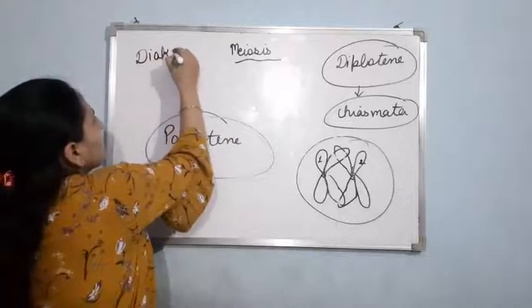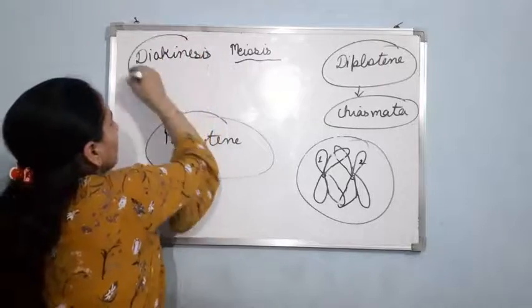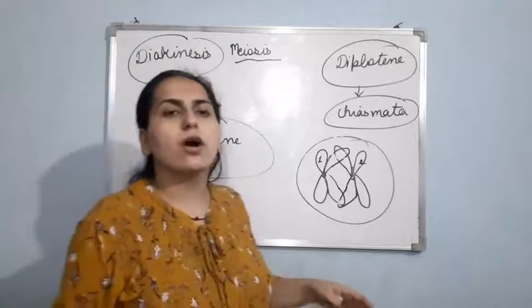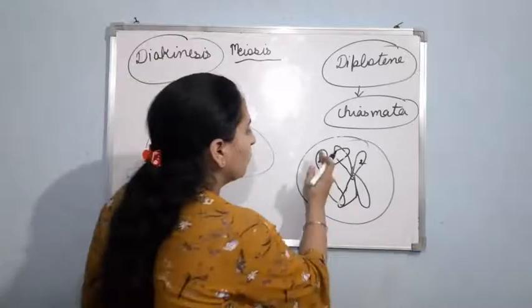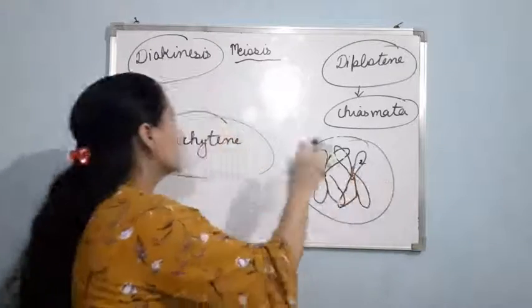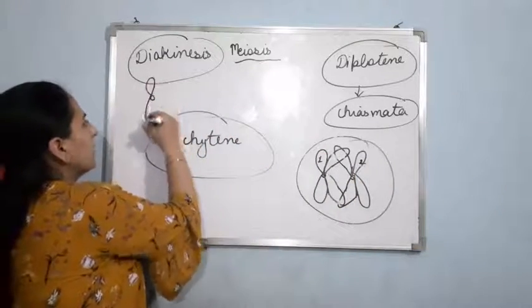Now what is happening basically in diakinesis? There is terminalization of chiasmata. Means both the chromosomes will now be separated.